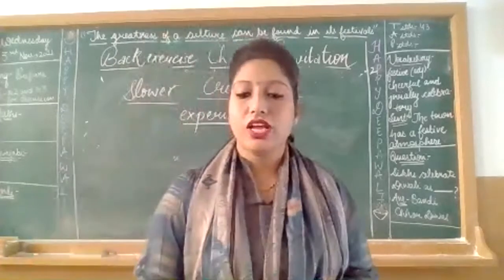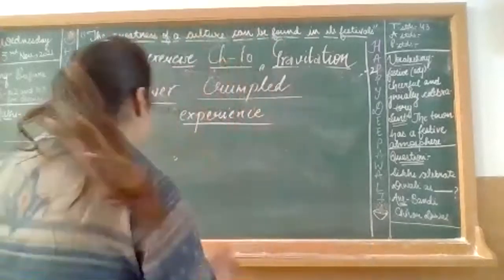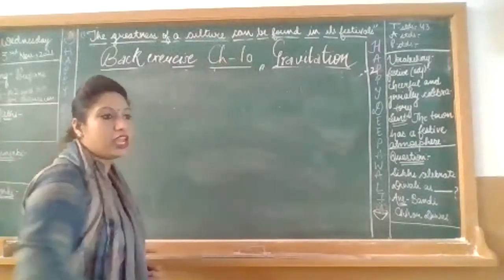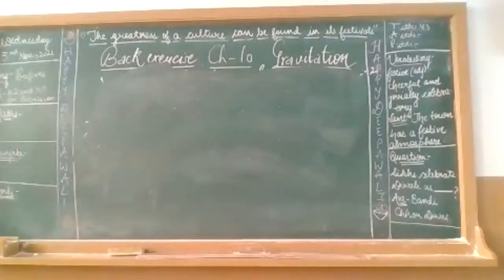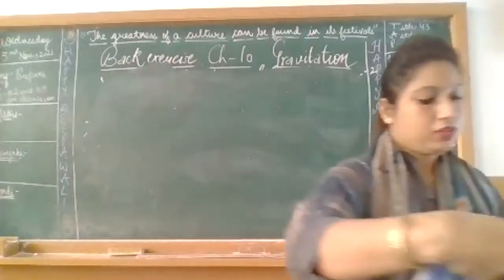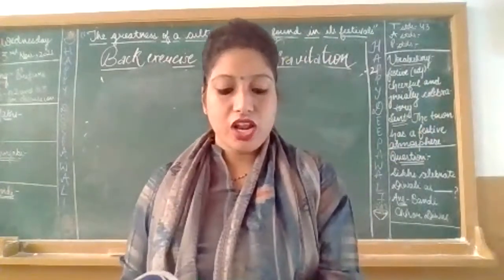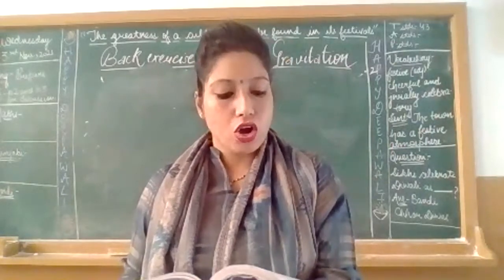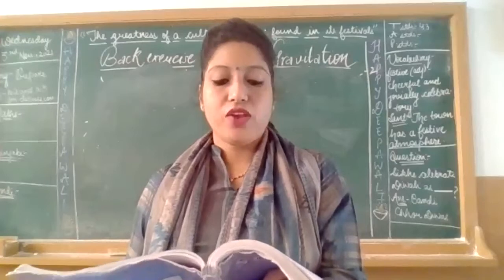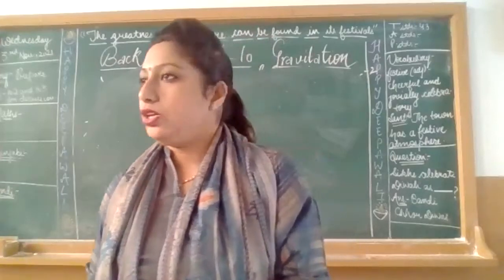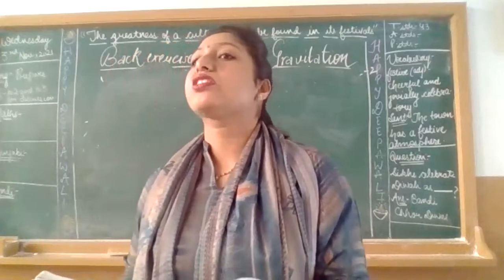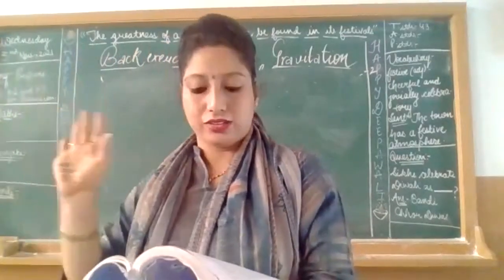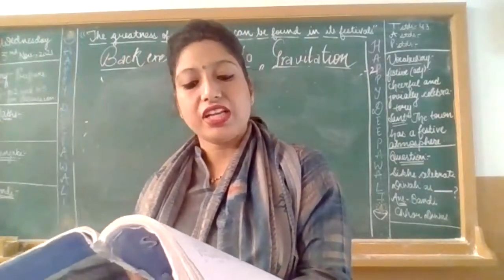Now the 12th question, please focus on the 12th question. A numerical question is there, but it is very simple. Question number 12 is, gravitational force on the surface of moon is only 1/6 as strong as gravitational force on the earth. That we already know. Gravitational force on the surface of moon is 1/6 of the value of that of earth. So what is the weight in Newton?